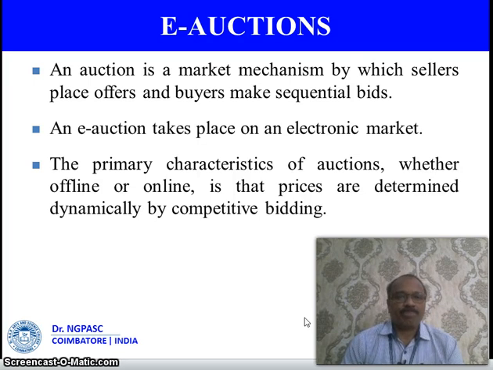an e-auction. The primary characteristic of auctions, whether offline or online, is that prices are determined dynamically by competitive bidding. So here the price can be fixed dynamically because many more persons will be involved in auctions and the prices will go higher, and this will benefit both the seller and the buyer.